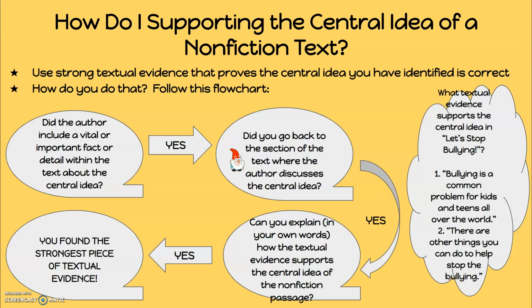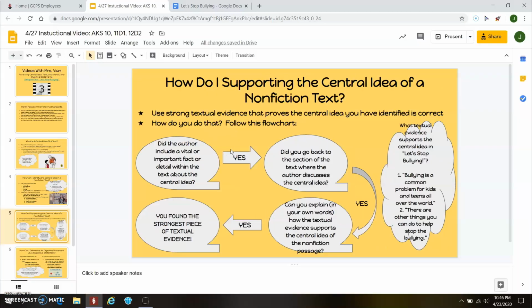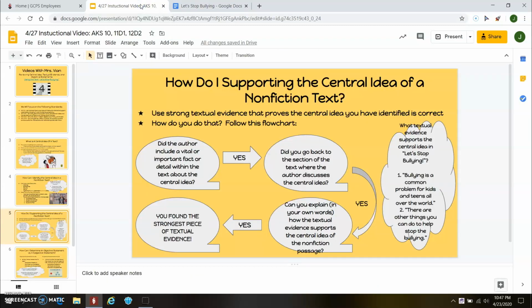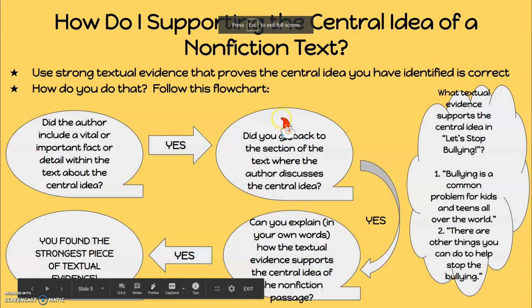Okay, well, let's see here. So I'm going to have to find evidence in this section here and in this section here. I'm not going to find a central idea down here because this was just a bulleted list that helps support this second section. Okay. So yes, I did go back to the section where I could find my textual evidence. So yes, we're going to follow our arrow.